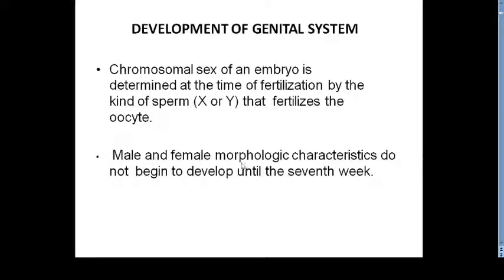Clear? So always remember, when we study the development of the genital system, there are three components we are going to study. The first component is development of the gonad, second is development of the genital duct system, and third component is the external genitalia. So these three components together will complete the development of the genital system. So we will see the development of each component one by one.